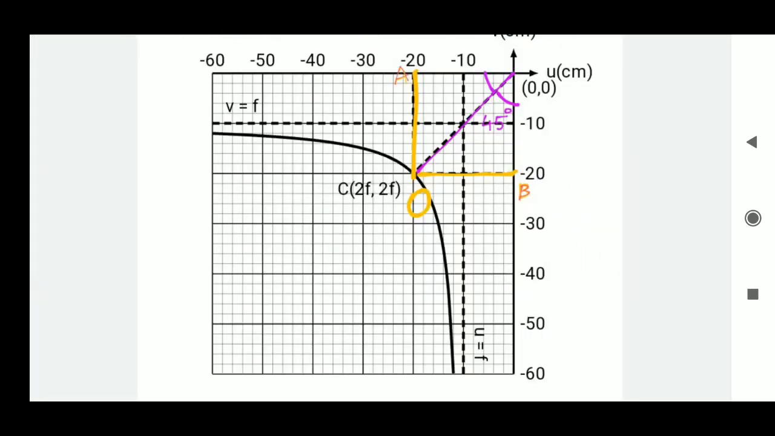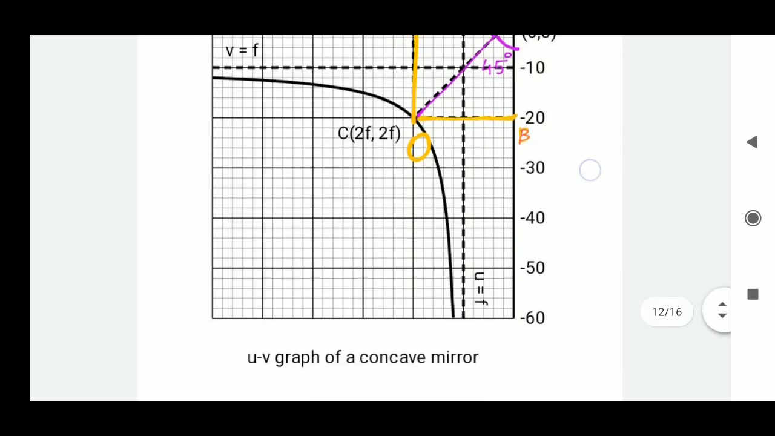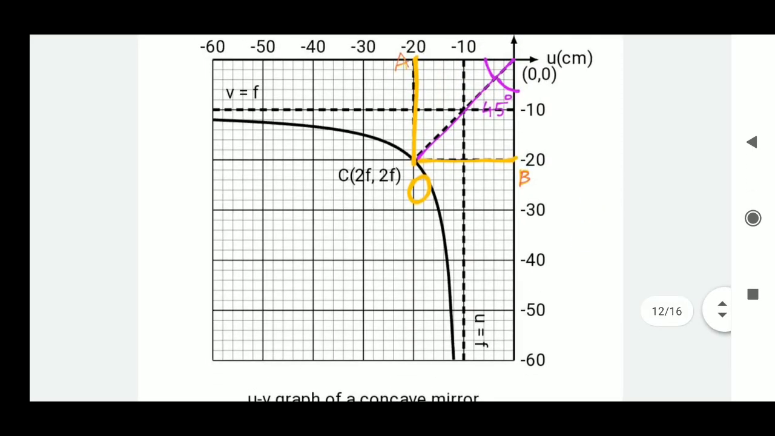Now we'll see the graph of a concave mirror. When you take object distance on the x-axis and image distance on the y-axis, here they took both as negative: object distance on the negative x-axis and image distance on the negative y-axis.